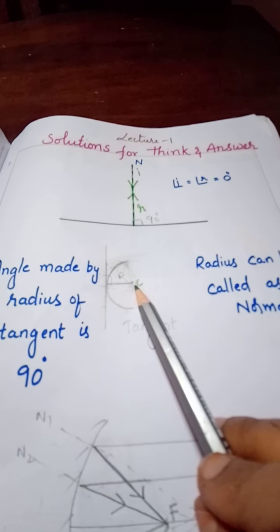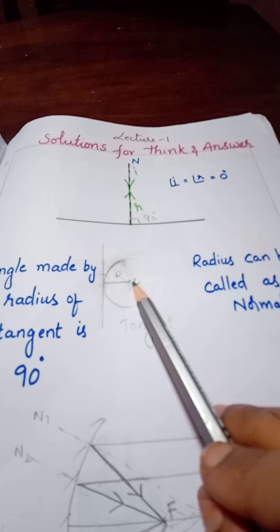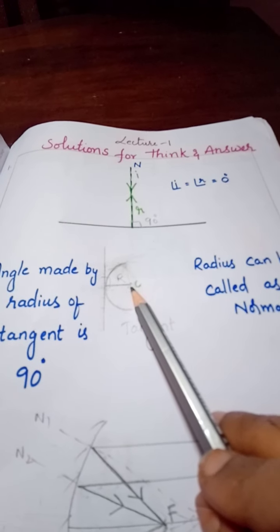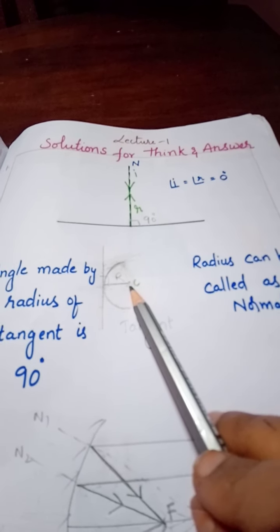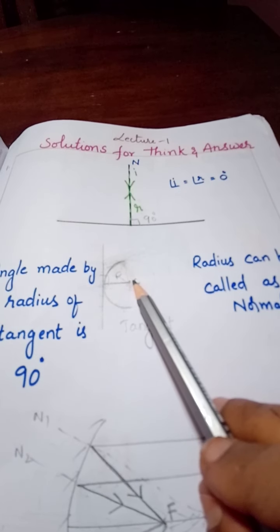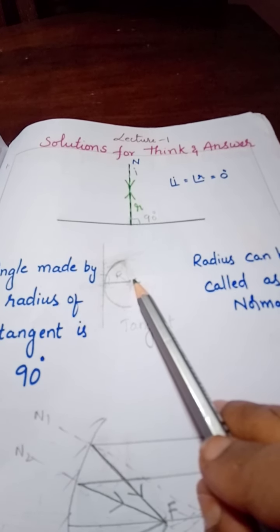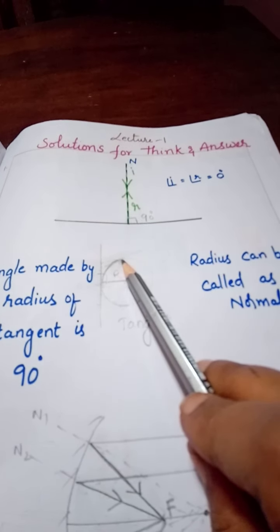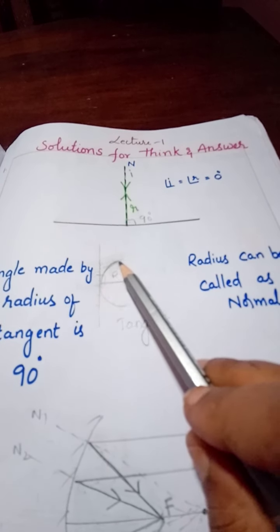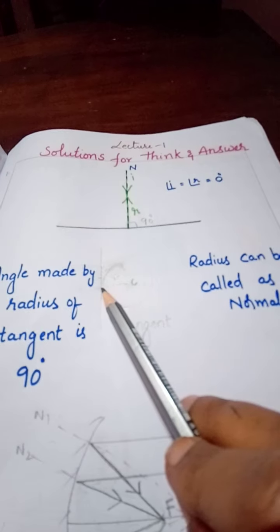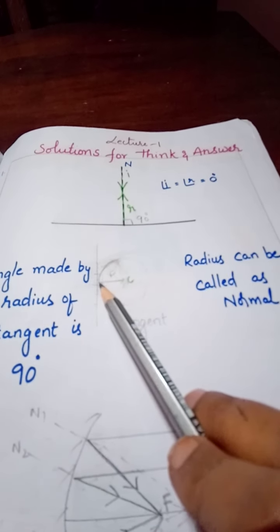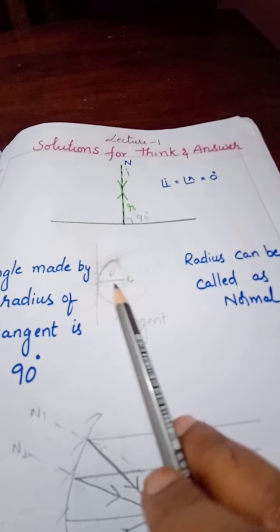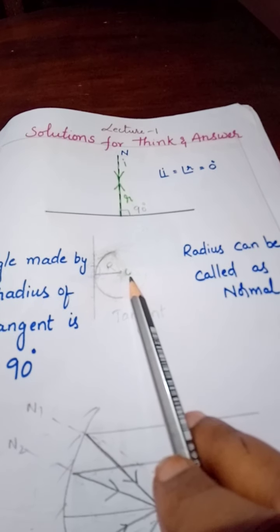Can anybody say why we cannot call this radius the principal axis? When this radius can be called a principal axis, why not this radius? Some of you are telling the answer. That's good. This radius is not called a principal axis because, yes, you are right, this point is not the pole. This point is not the midpoint. If you take this semisphere in this direction, this point is the midpoint of the mirror, so this is called the pole. The line joining the pole and center of curvature is called the principal axis.